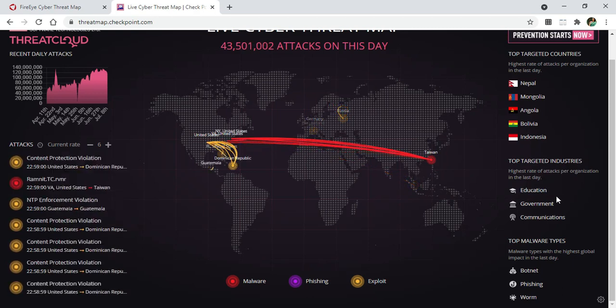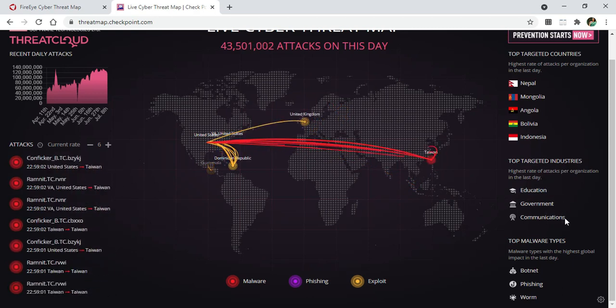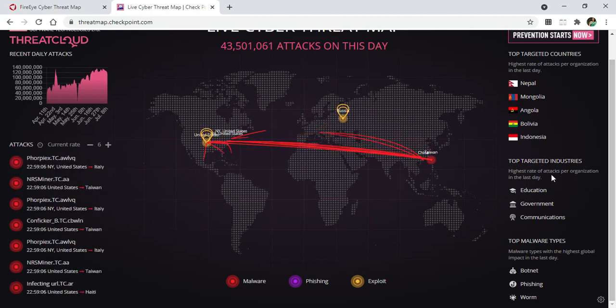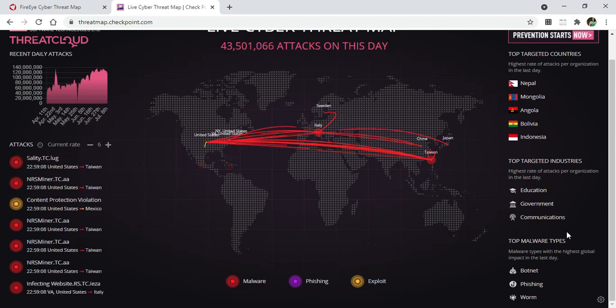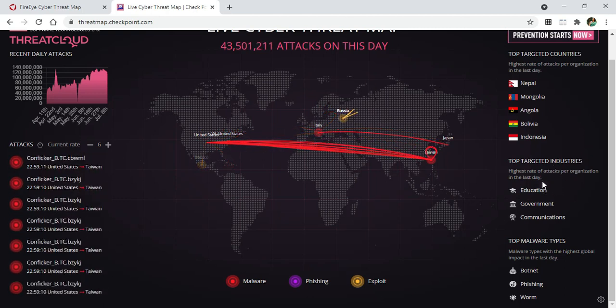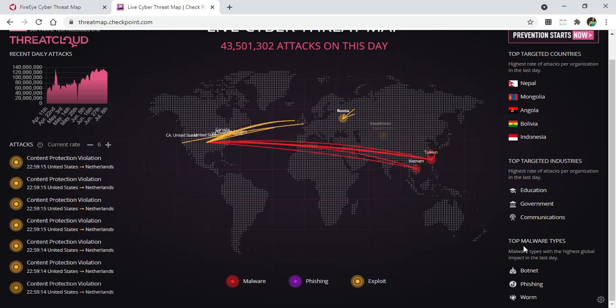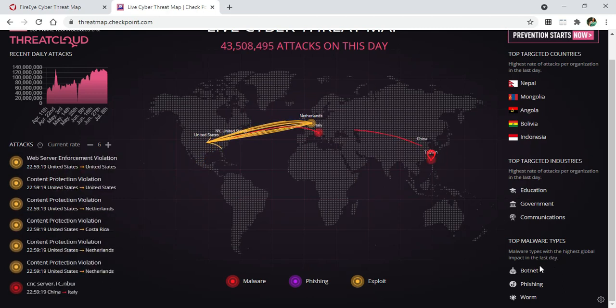So education, government, communication, they have the highest rate of attacks per organization in the last day. Okay, so this comparison is based on the last day, and here you can see the top malware types, the malicious types of attacks which are happening.